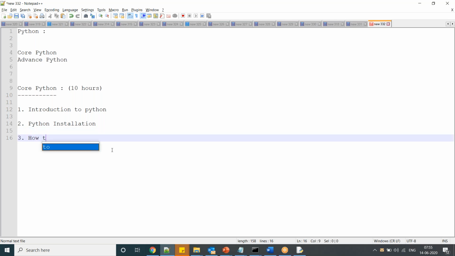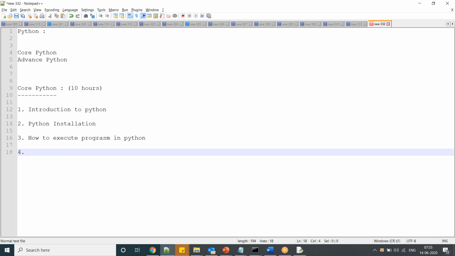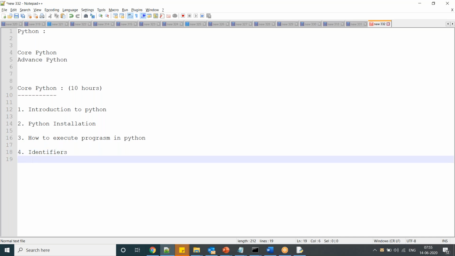Next, how to execute programs in Python. Then identifiers. Identifiers are names of variables, function names, class names, and so on. What are the rules while declaring identifiers?